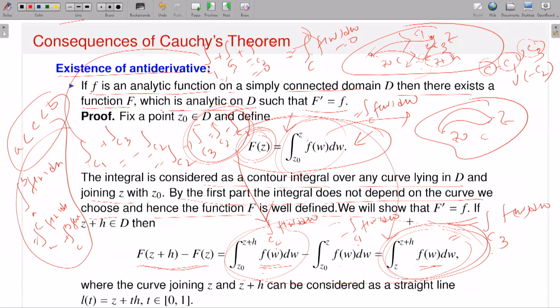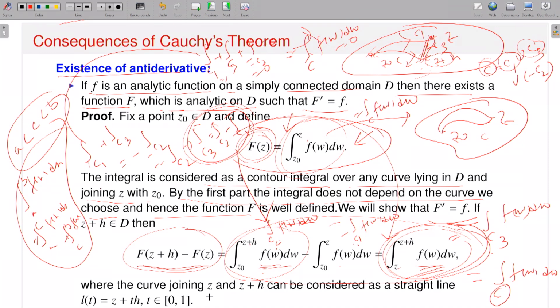So at the end we will have the expression F of z plus h minus F of z, which is exactly equal to this expression. Now what is this? This is the integration from z to z plus h, nothing but some contour integration of f(w) dw, where this contour C starts from z and ends at z plus h, whatever contour. So you take a very simple contour: you have z and z plus h, and you just take the straight line starting from z ending at z plus h.